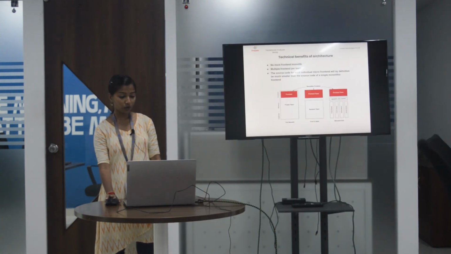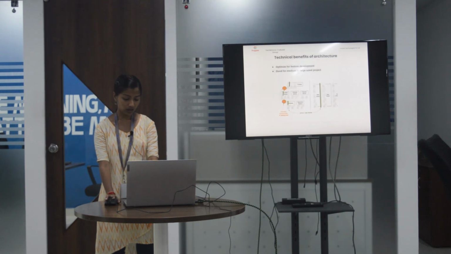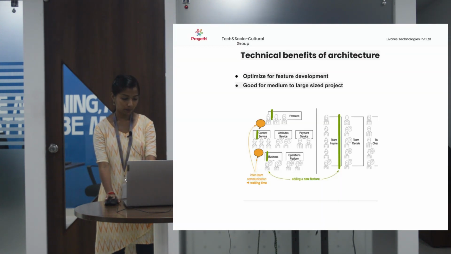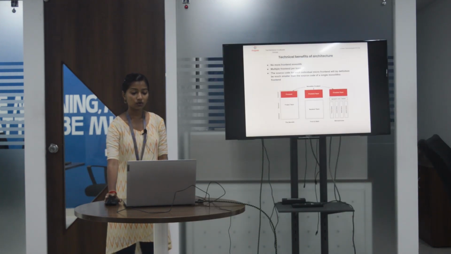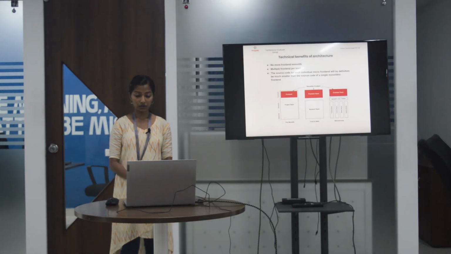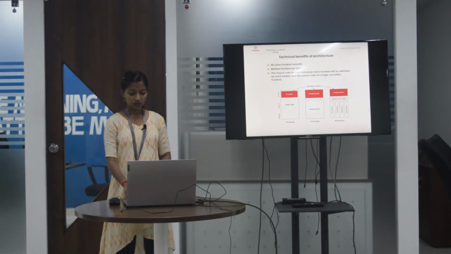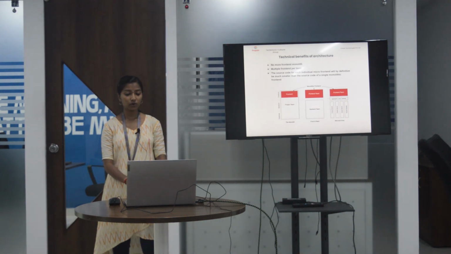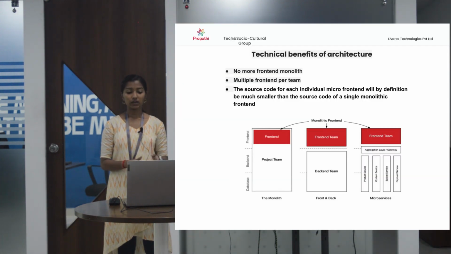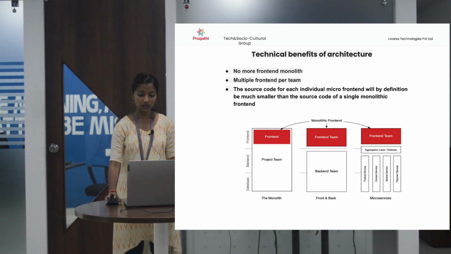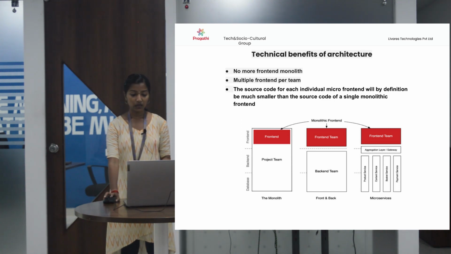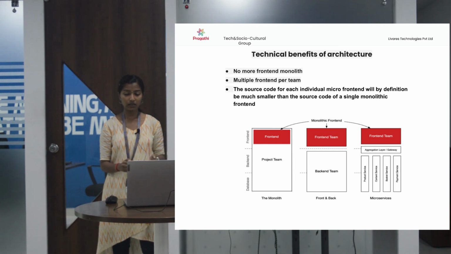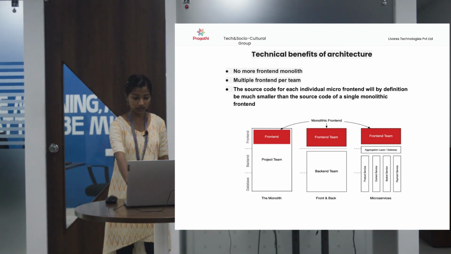Next one is no more front-end monolith. Monolithic is similar to that hierarchical architecture which was shown in the last slide. In this also, multiple front-end teams can work in a project. The source code for each individual micro front-end will be much smaller than the source code for a single monolithic architecture.